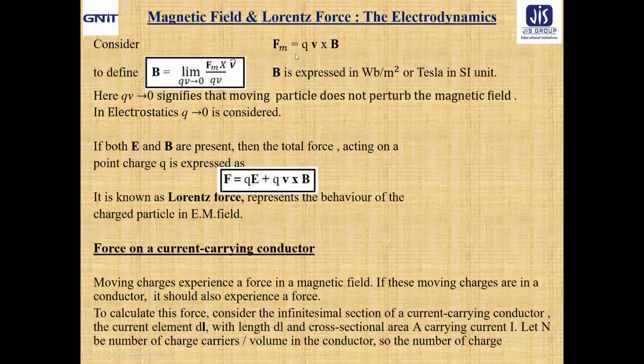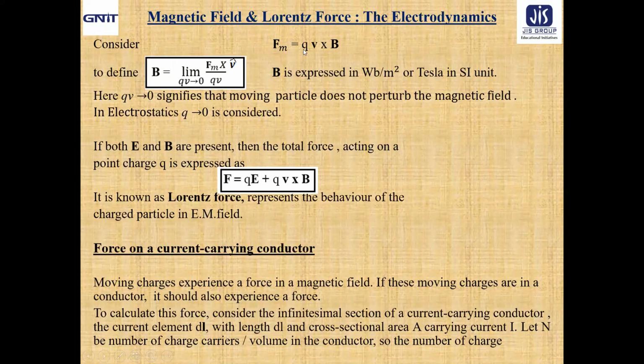How to get it? If a charge Q moving with a velocity V in a direction perpendicular to B encounters a force Fm, then B is expressed like this.